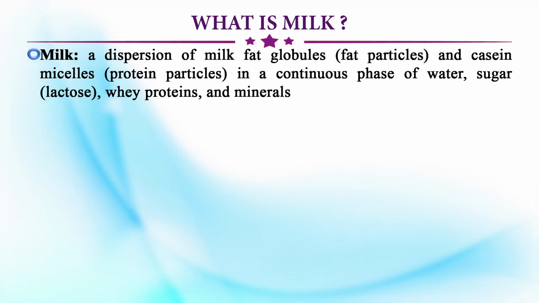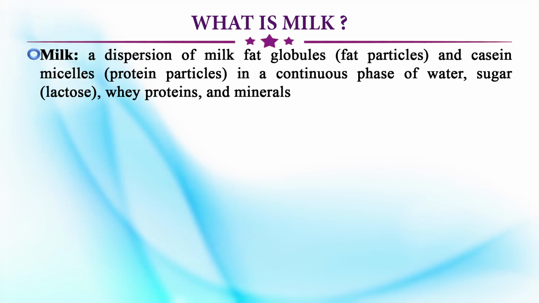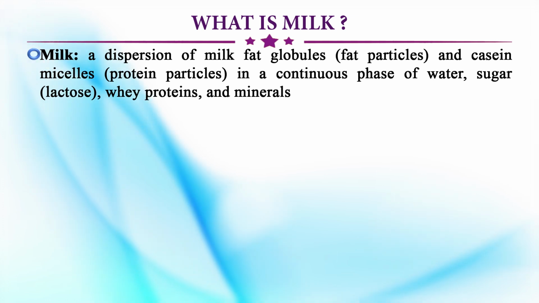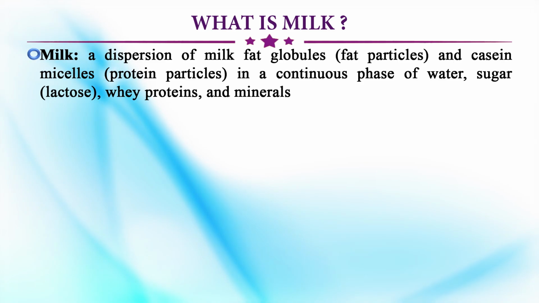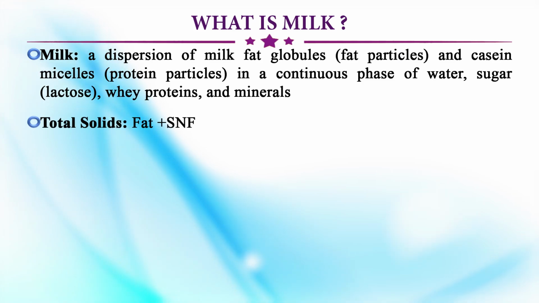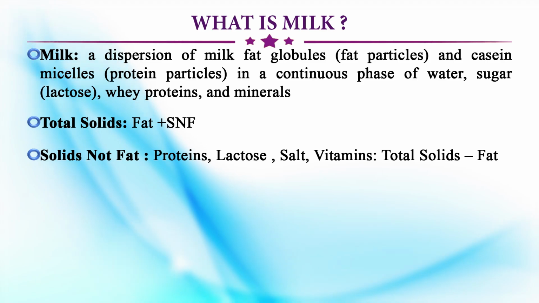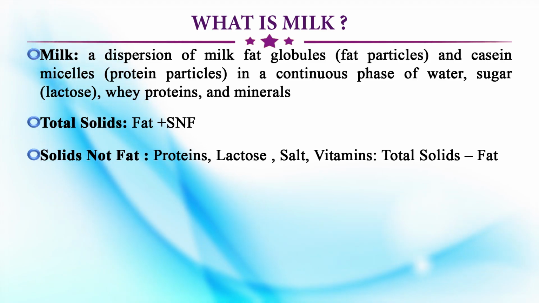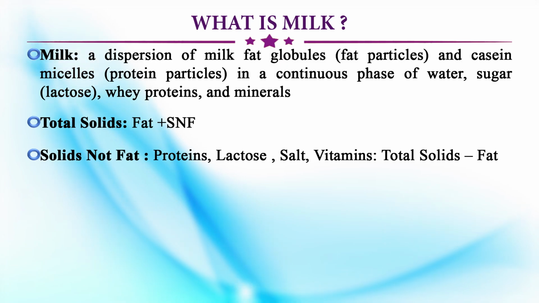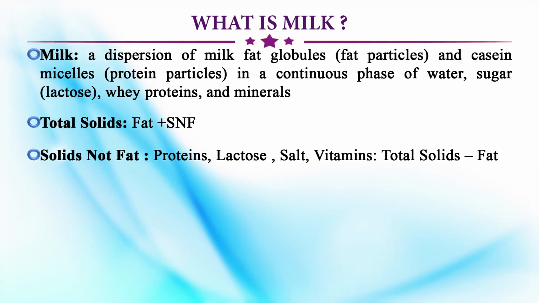Milk is a dispersion of milk fat globules. Fat particles are in emulsion and casein micelles are in the colloidal phase, and they all are in the continuous phase of water, sugar, whey proteins and minerals. Now, if you see the fractions of the milk, there are total solids, which comprise fat and SNF. And the SNF means solids not fat and contains proteins, lactose, salts, vitamins. So, the SNF means total solids minus fat.